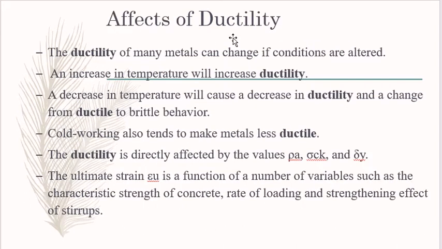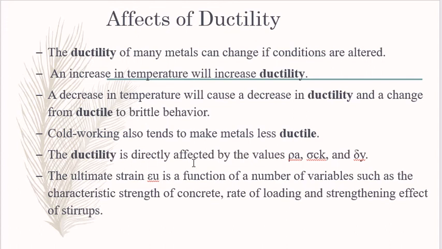Then next are the effects on ductility. The ductility of many metals can change if conditions are altered. An increase in temperature will increase the ductility. A decrease in temperature will cause a decrease in ductility and a change from ductile to brittle behavior. Cold working also tends to make metal less ductile.